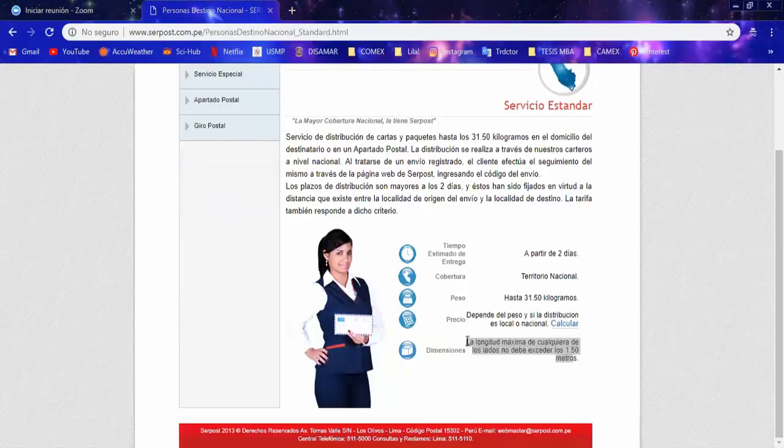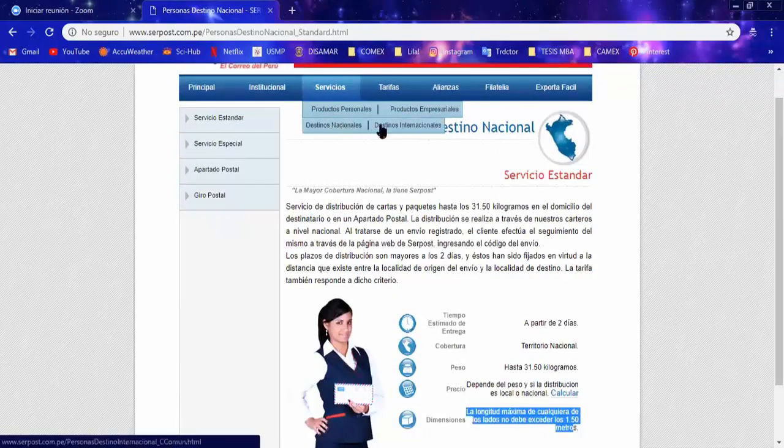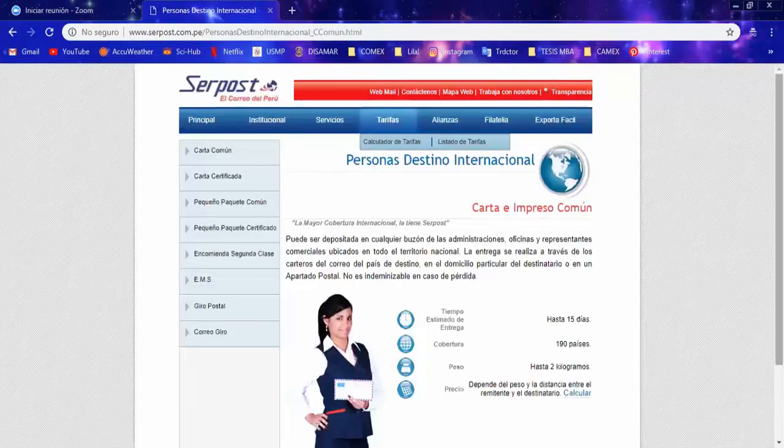And the dimensions cannot exceed 1.50 meters, so you will have to check your width and your height, so it doesn't exceed the 1.50 meters. Okay, so this is for national destinies, and we have international destinies also.